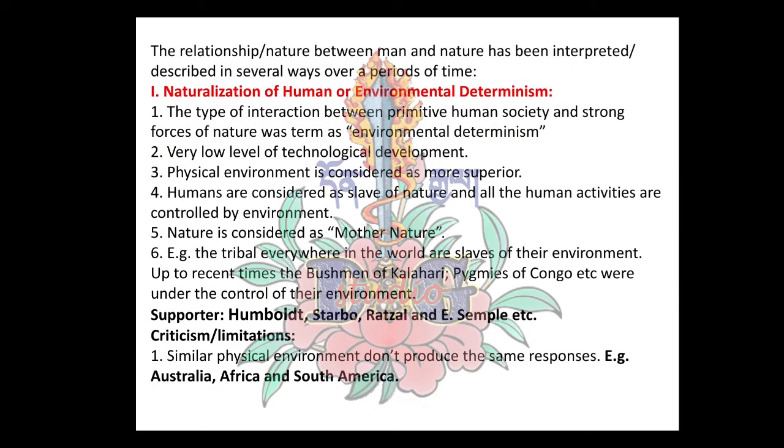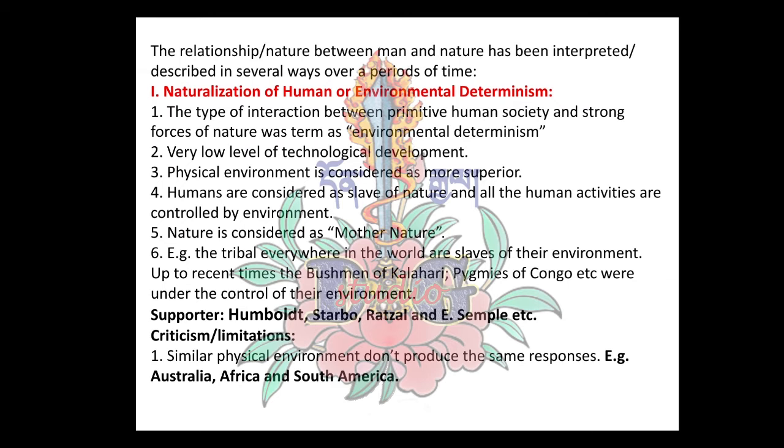Next, the relationship between man and nature has been interpreted or described in several ways over a period of time. In our textbook, we have three main interpretations regarding the nature of human geography.